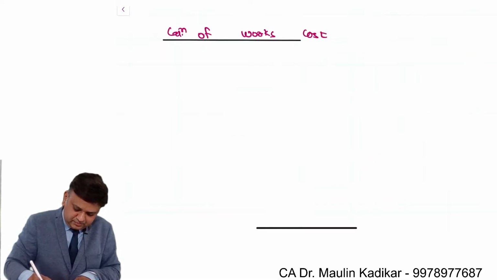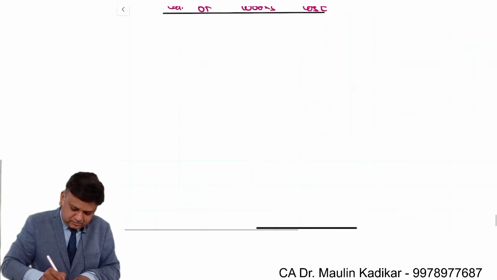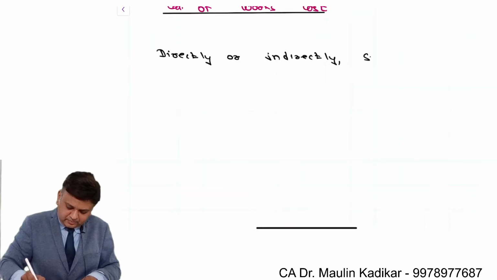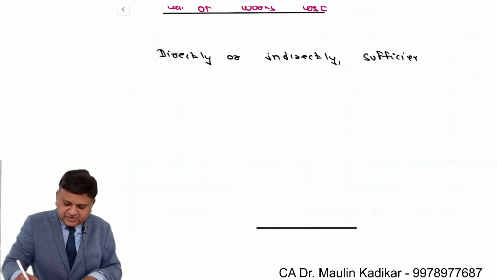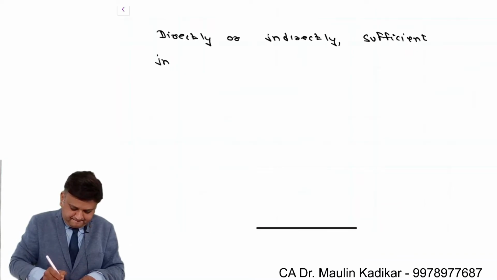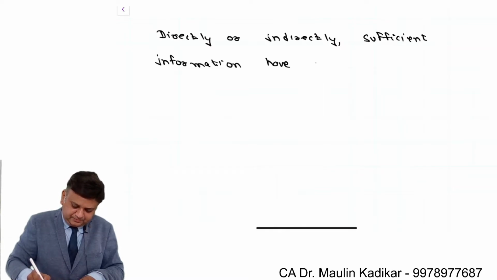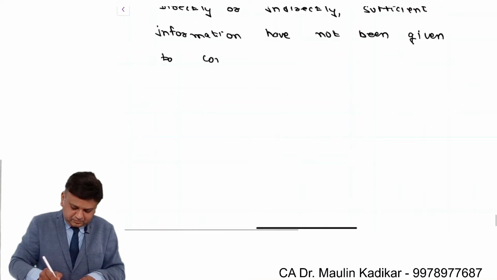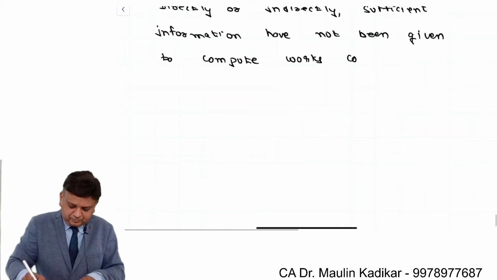In that write down, directly or indirectly, comma, sufficient information have not been given to compute works cost, full stop.